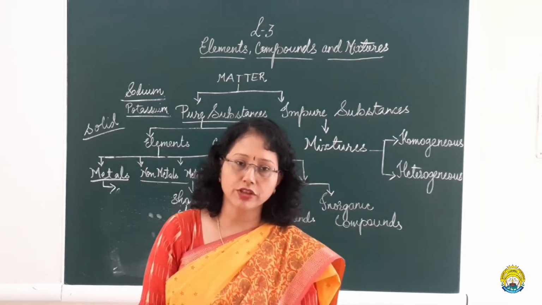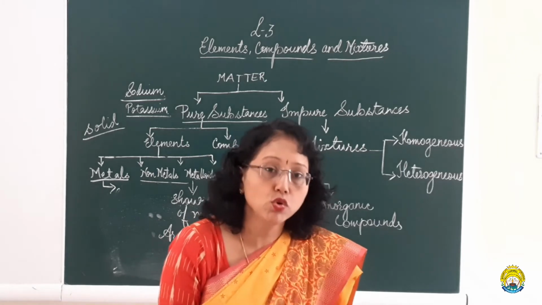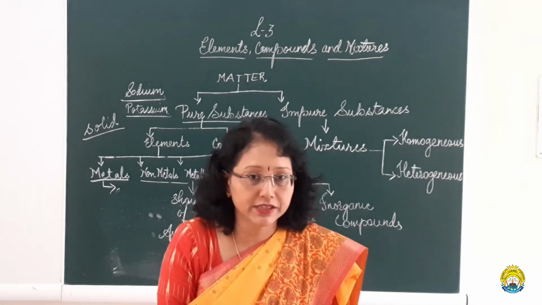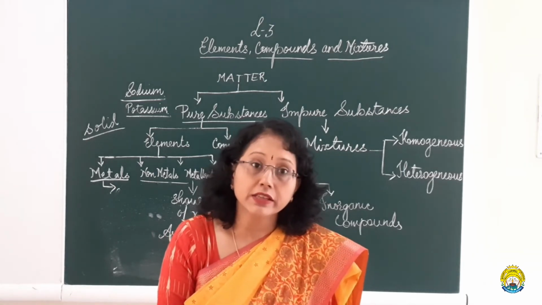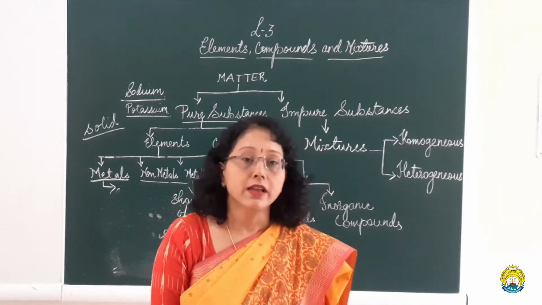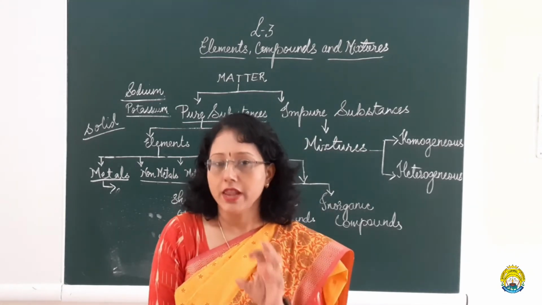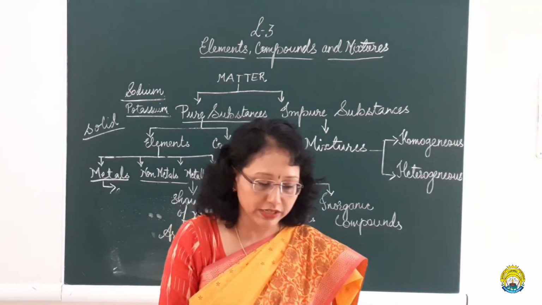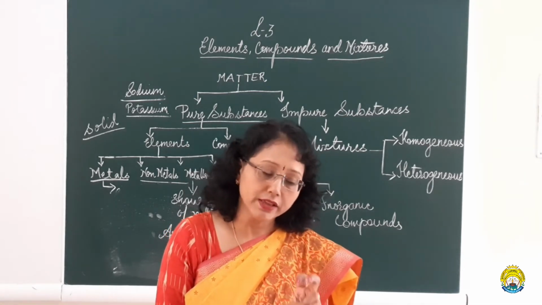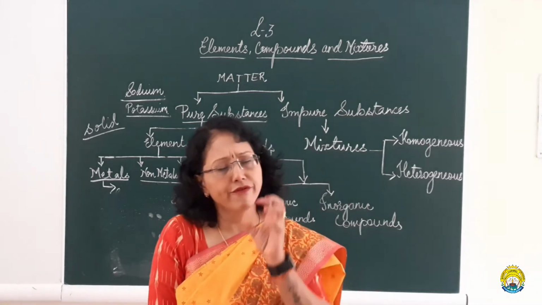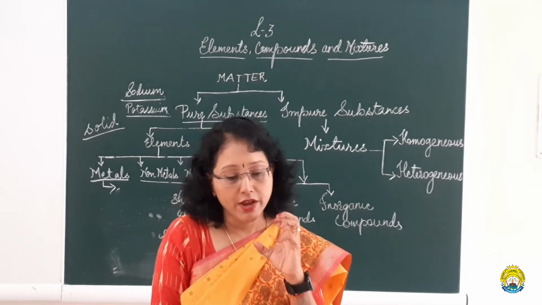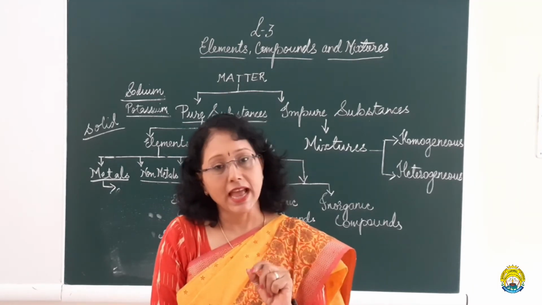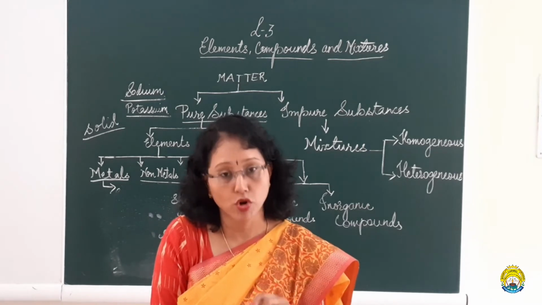The next classification is the noble gases. Noble gases, inert gases, rare gases. They are stable gases that are gaseous in nature, less reactive, or you can say unreactive, and they occur in the free state in the air in a very small, trace amount, and they exist as monoatomic molecules.